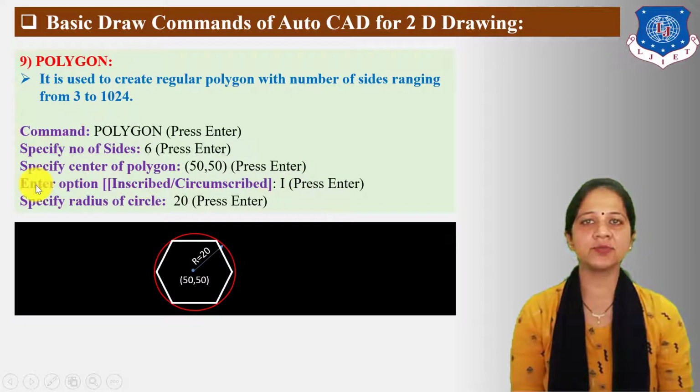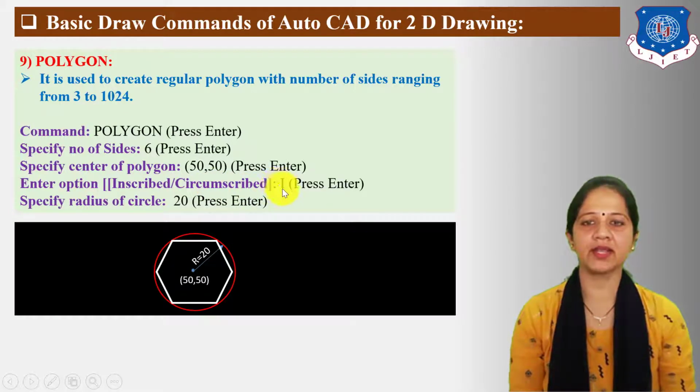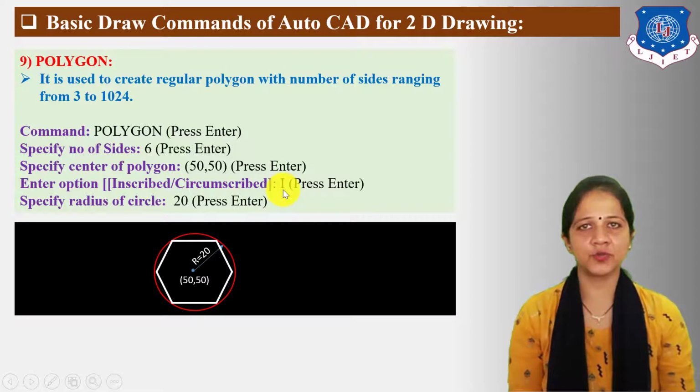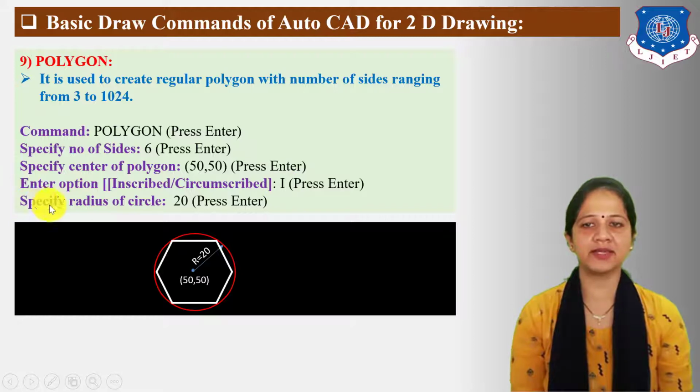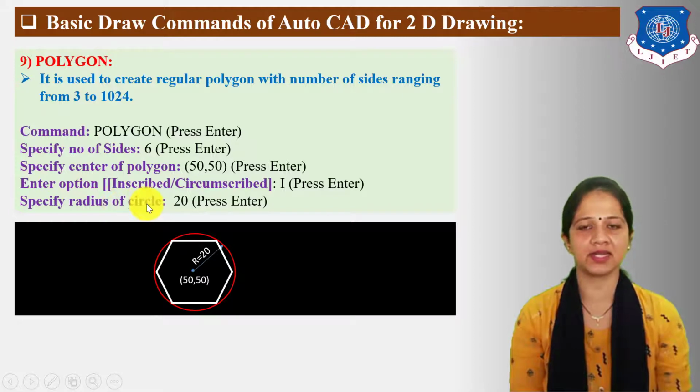The next statement displayed on the command bar is enter option, either inscribed or circumscribed. Here I have taken the inscribed option, so type I, then press enter. For the circumscribed option, type C. Next is specify radius of circle.